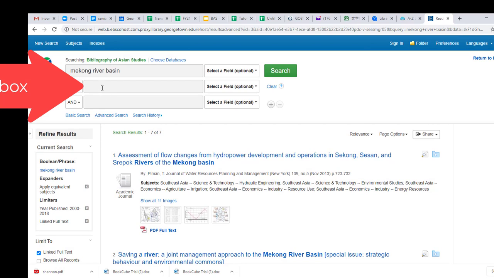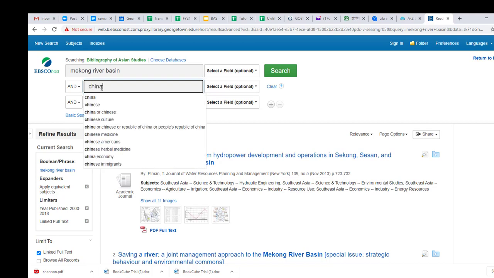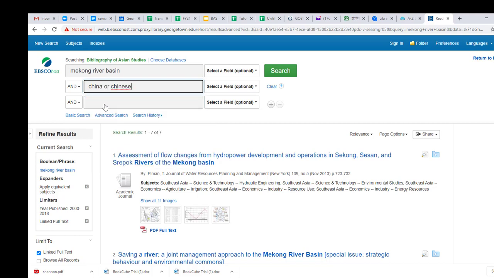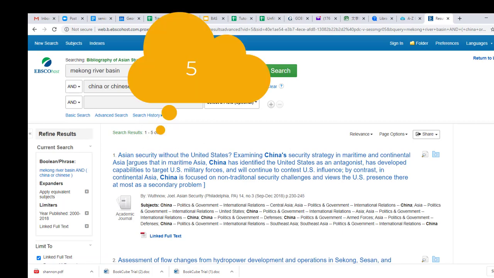Okay, now here in the second search box, if you would like to enter something such as China or Chinese, if you are interested in knowing the influence of China in the Mekong River, you can type in China or Chinese. If you click search, so out of the 7 PDF files, now we have 5 articles.